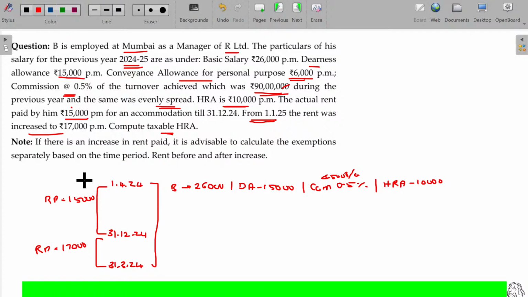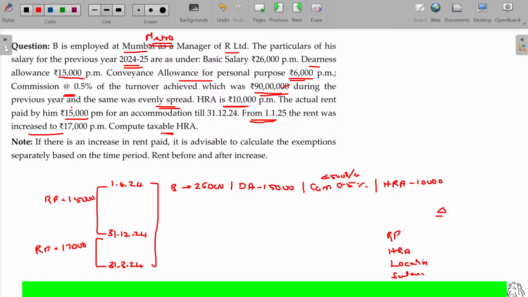So, four aspects. Rent stays in Mumbai Metro. Rent paid, HRA received, location, salary.